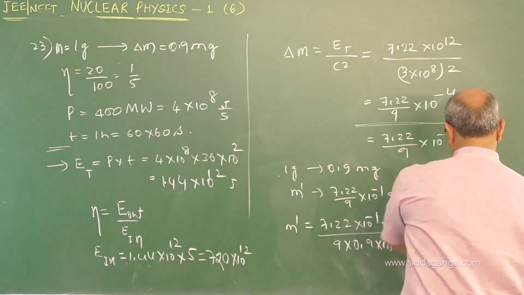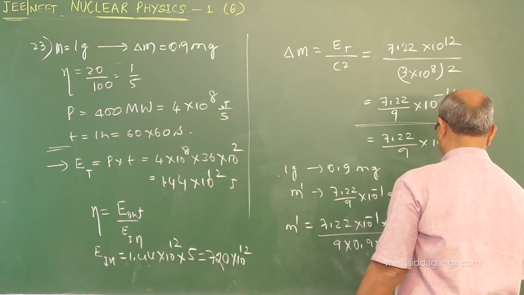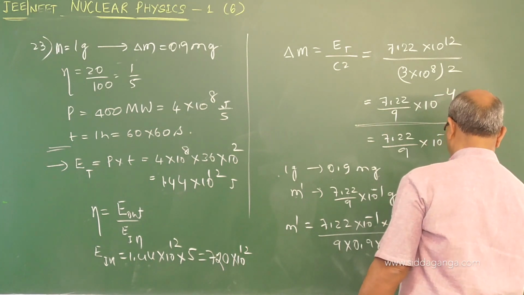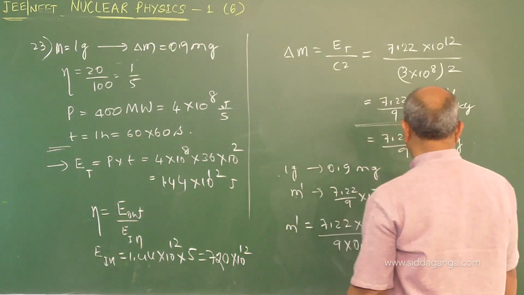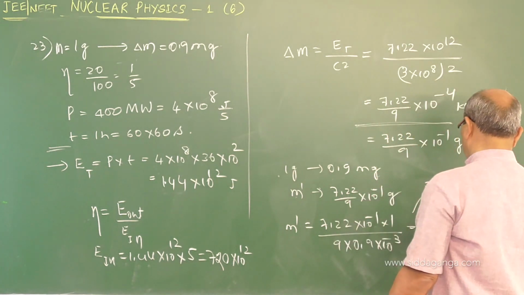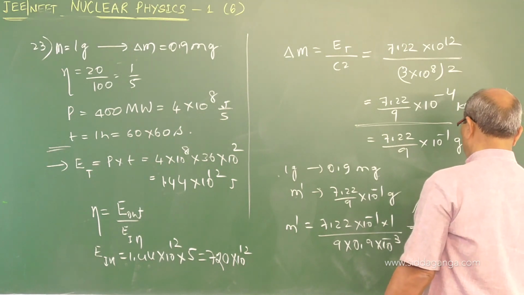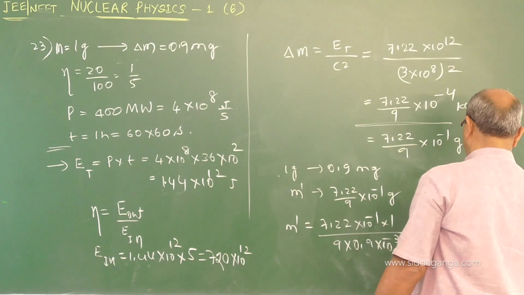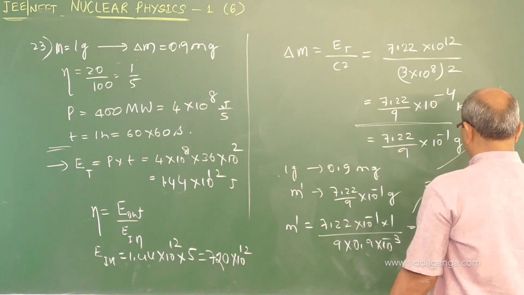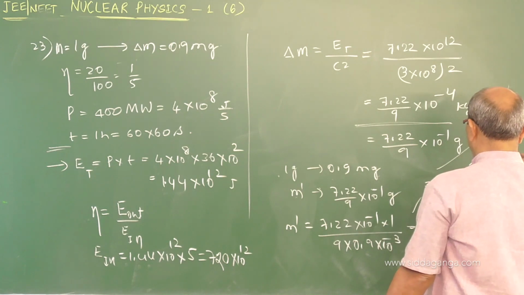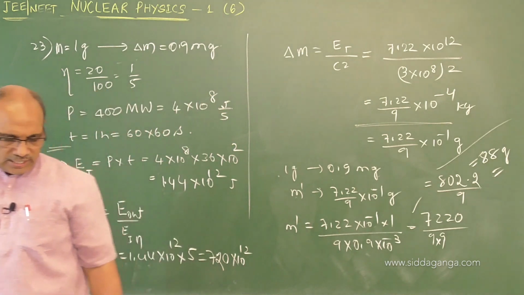Working the division, 9 8s are 72, then 0, again 2200, and so on. So approximately you got 88 gram.